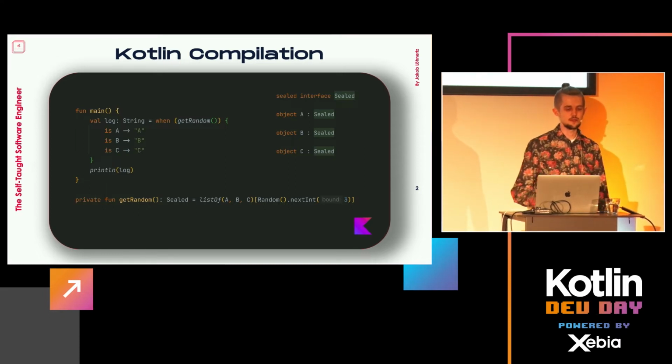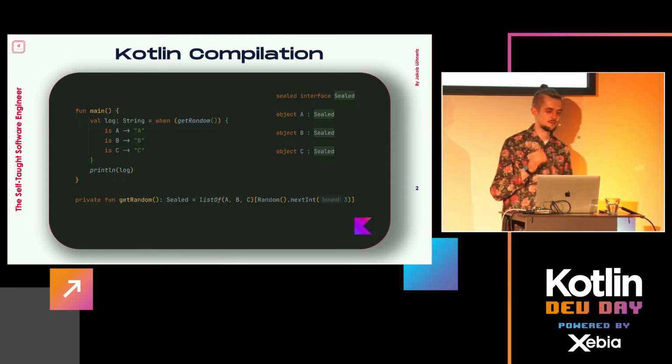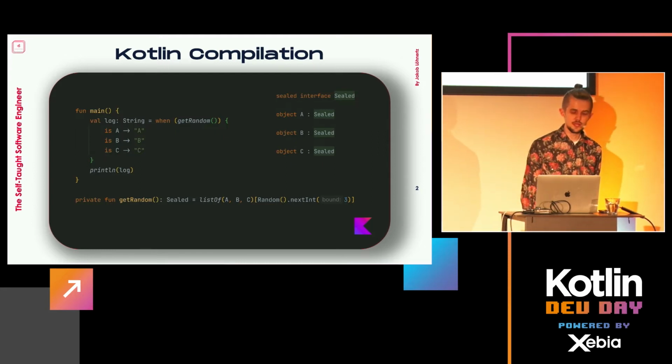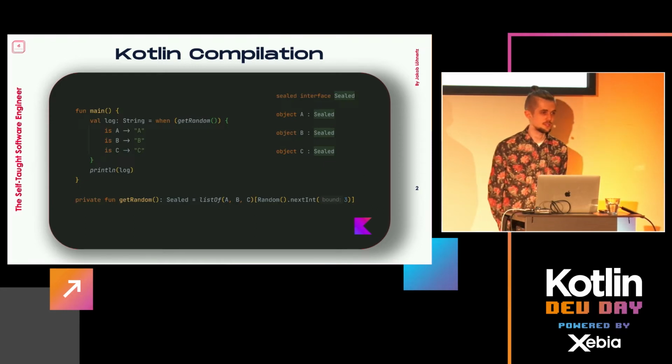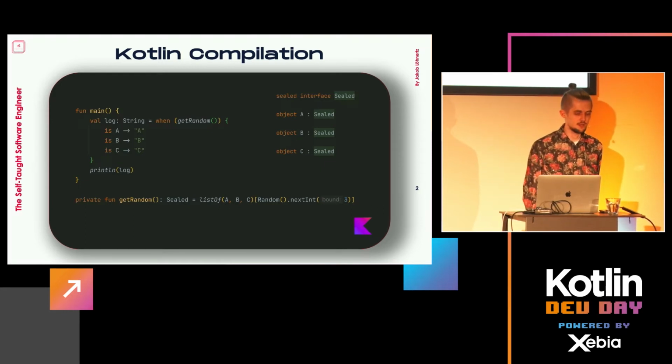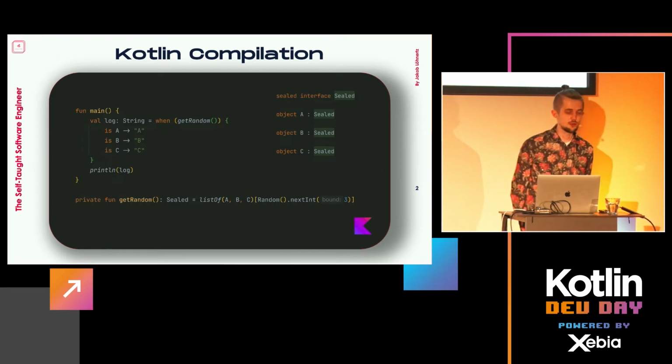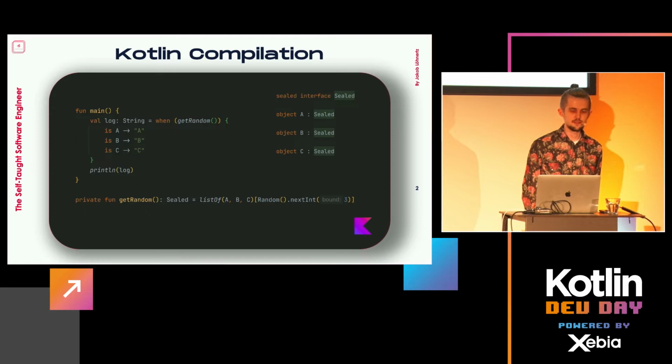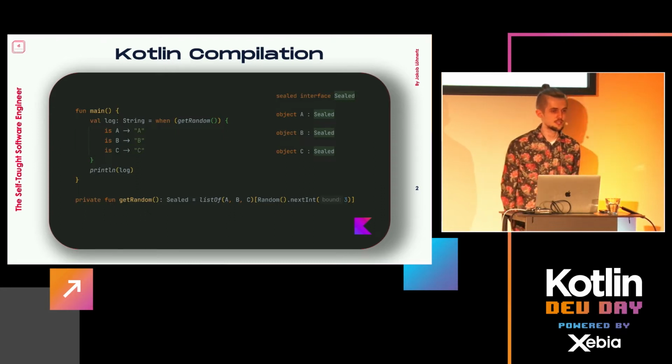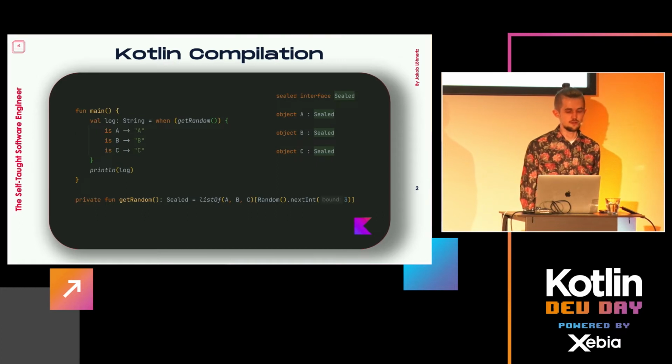So what it allows for is that we can do something like here on the left-hand side with this when statement, where we can say, is my random sealed instance, is it A, is it B, or is it C? And of course, typically in a when statement, you always need an else case, right? Because yeah, there is always an else. In this case, and that's the feature of the sealing, the Kotlin compiler knows, due to the fact that the interface is sealed, the only implementations that there are going to be are A, B, and C. So it actually tells us that you don't need an else case, which is one of the few examples.